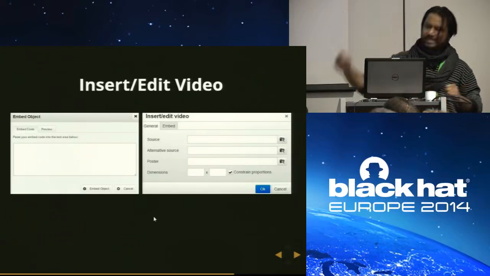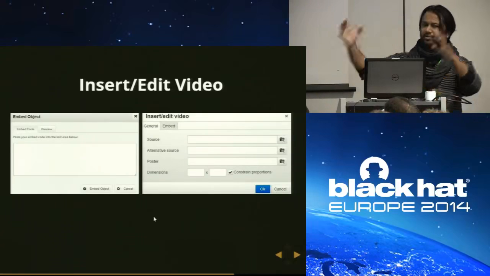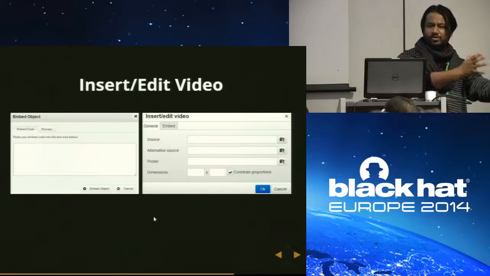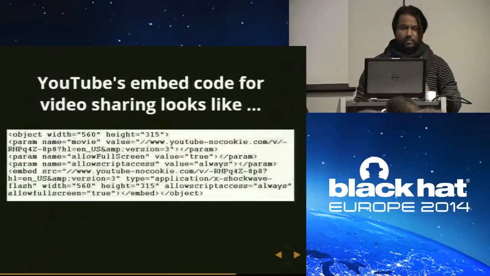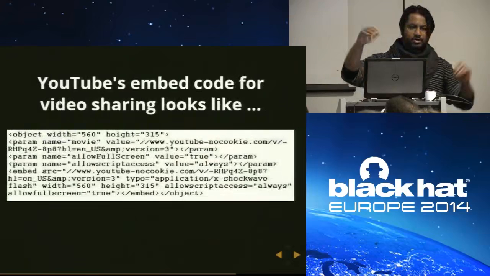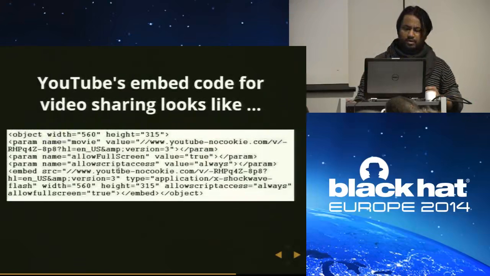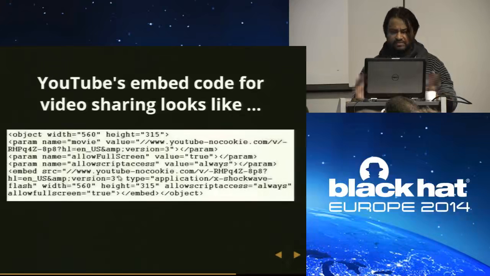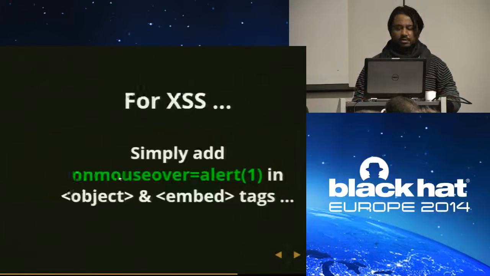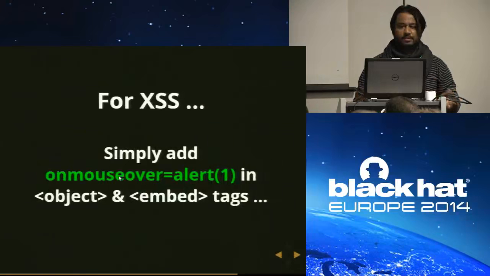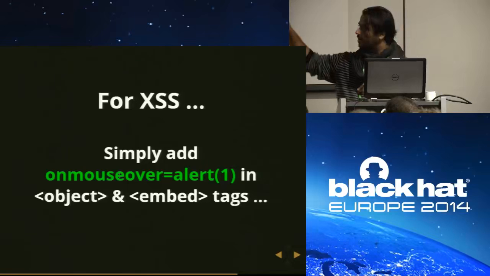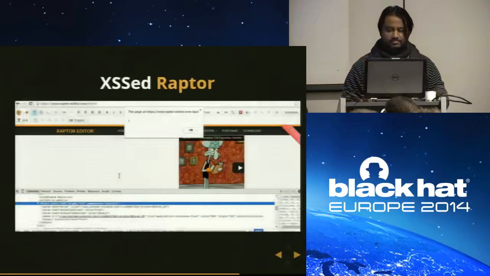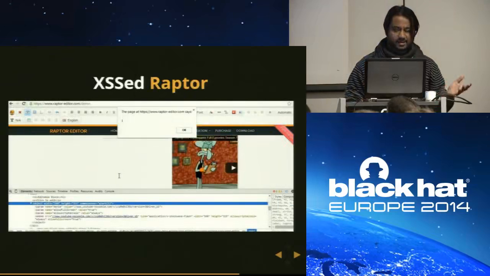If they allow you to insert and edit video, either you can embed video code, or you can give a YouTube URL. This is the YouTube code. If you go to any YouTube video and go to share, you can borrow the code YouTube provides for every video. Take the same legit code that YouTube provides, and just add onmouseover in the object and embed tag. With the help of this technique, I accessed this Raptor WYSIWYG editor.